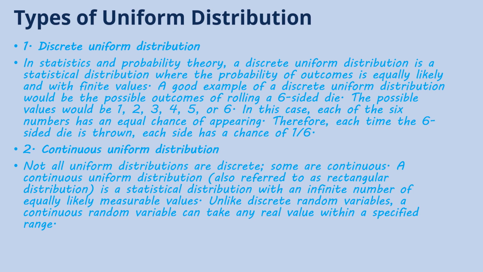Unlike a discrete random variable, a continuous random variable can take real values in a specified range. In statistics, sometimes in observation we cannot see a finite number of observations, so there are an infinite number of values. So sometimes we can consider a finite block of observation and perform the calculation further on. So we can say that it is a continuous uniform distribution.